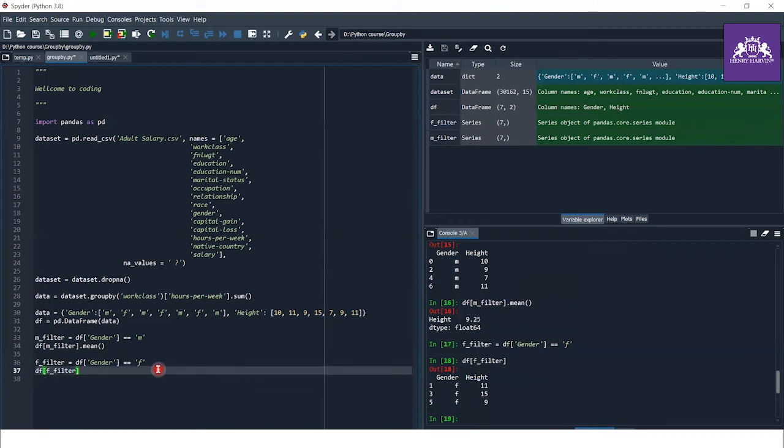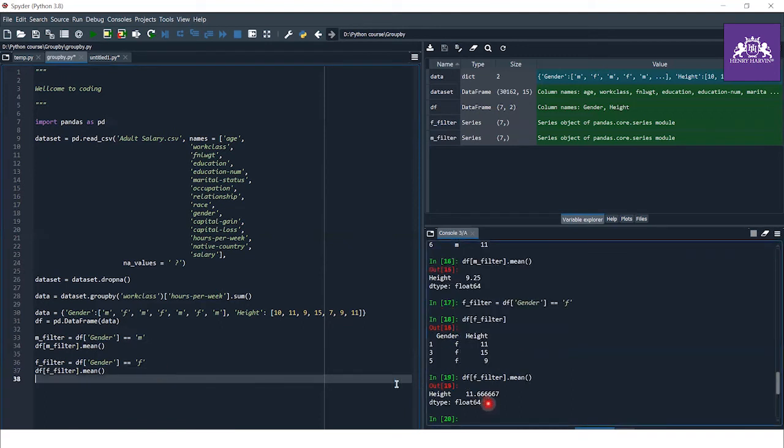Now let me show you the mean values of the females, and here we get them. Because I created fake data, it is giving me a wrong insight: the mean height of male is less than the mean height of female. I just created this fake data to make you understand, so don't ask me questions about this. It is because of fake data.